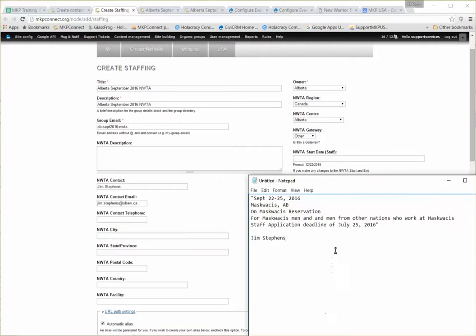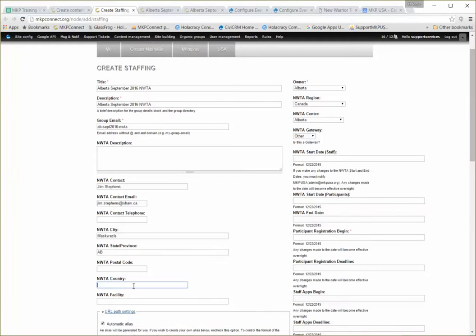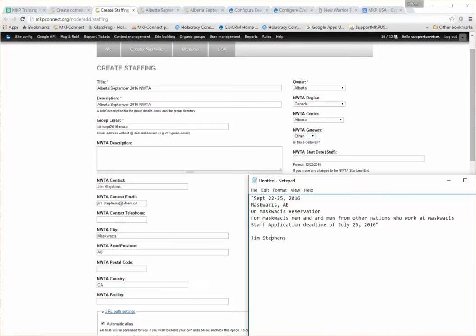There's additional stuff about where it is. So let's see. The city is Muscowicis. I can't pronounce that. The country, I do not have a postal code, so I'll leave that blank, and I'm going to say this is the facility.